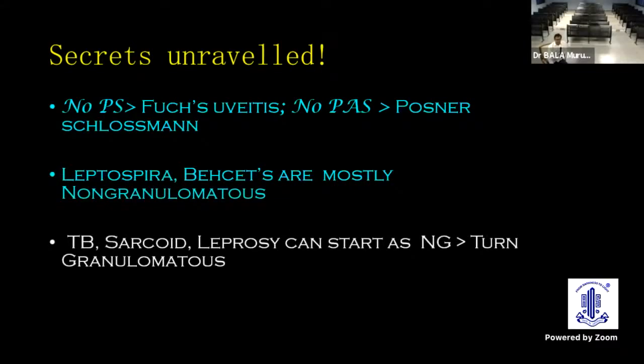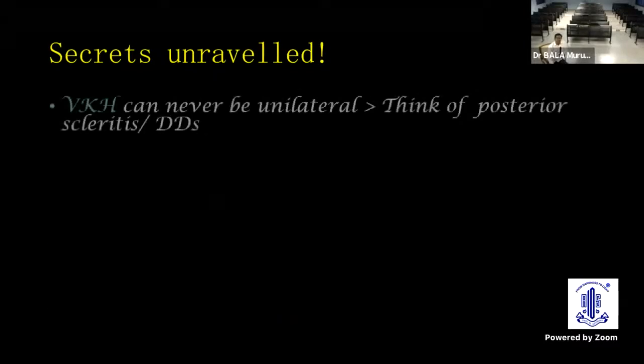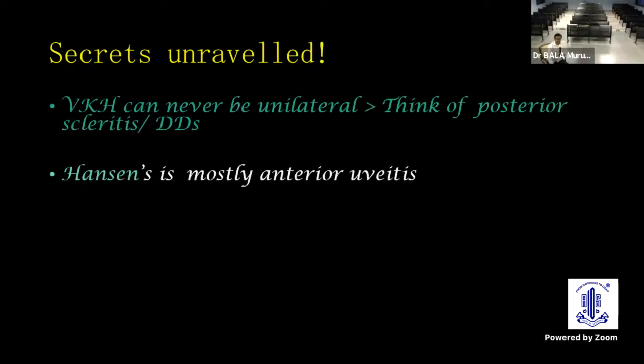TB, sarcoid, leprosy can initially start as non-granulomatous and change its picture to granulomatous. Lepto can never have a chorioretinal lesion, because the chorioretinal lesion is an exclusion criterion for leptospira. Similarly, VKH can never be unilateral. Think, are we dealing with posterior scleritis or its differentials?